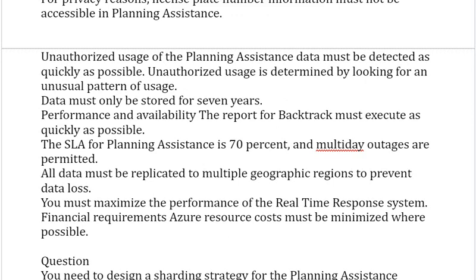Unauthorized use is determined by looking for an unusual pattern of use. Data must only be stored for 7 years. Performance and availability: the report for Back Track must execute as quickly as possible. The SLA for planning assistance is 70%, and multi-day outages are permitted. All data must be replicated to multiple geographic regions to prevent data loss. You must maximize the performance of the real-time response system. Financial requirements: Azure resource cost must be minimized where possible.